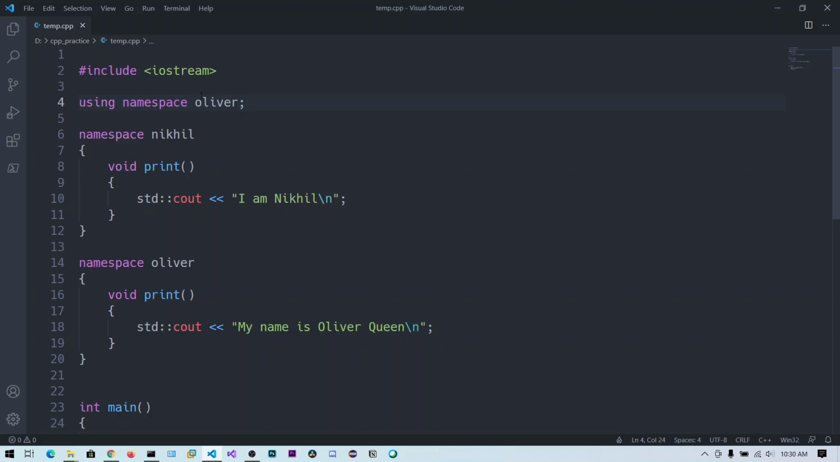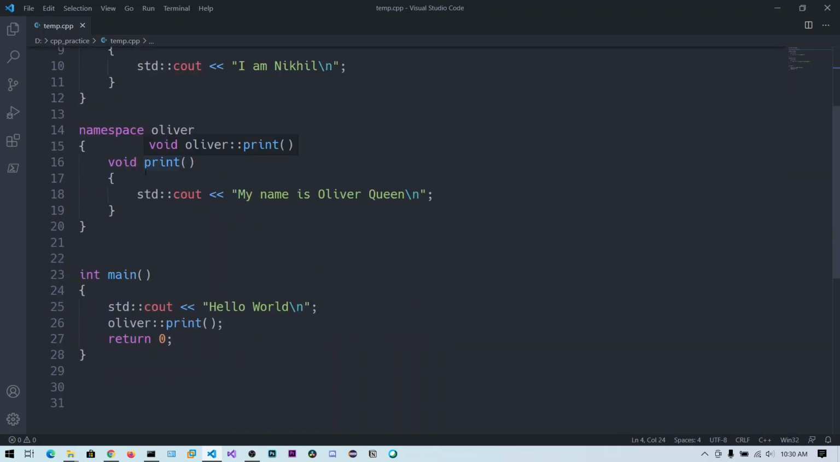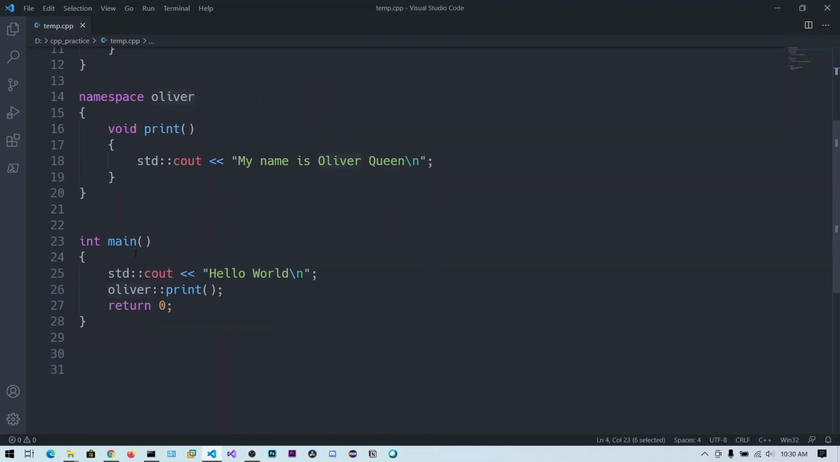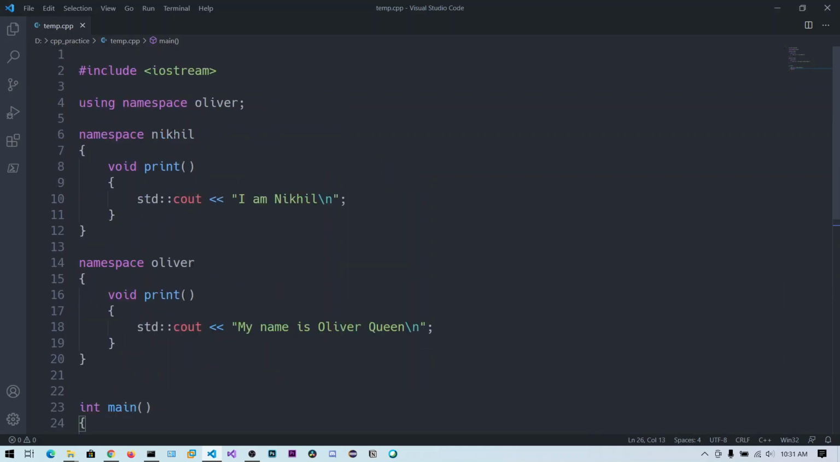So what this means is, whatever function I am going to call, you search for this in the Oliver namespace. Now I can simply remove this one. So whenever our compiler sees the print, it will include the code from this Oliver namespace by default, because we are saying that we are using the namespace Oliver, not nickel.